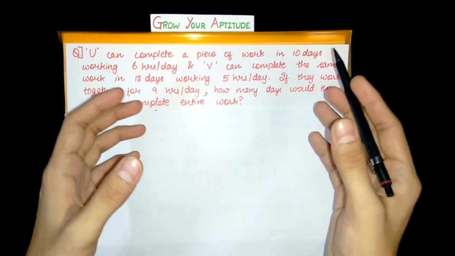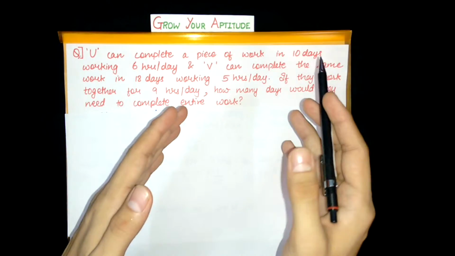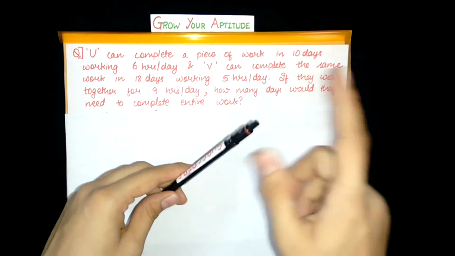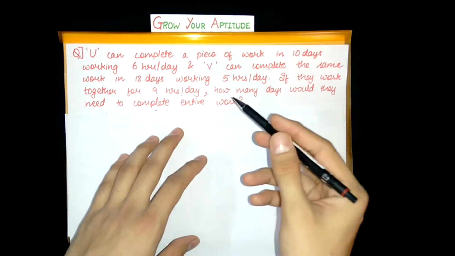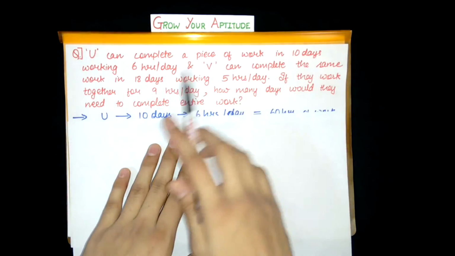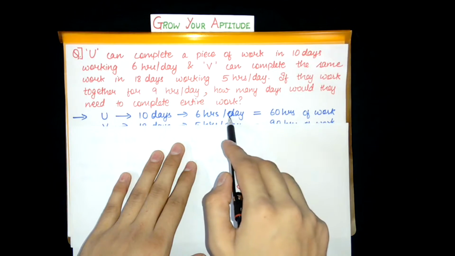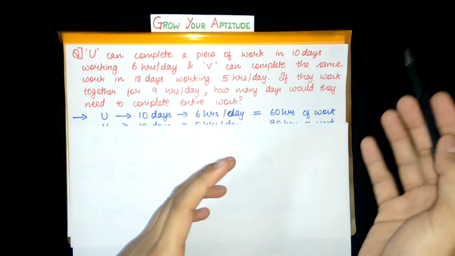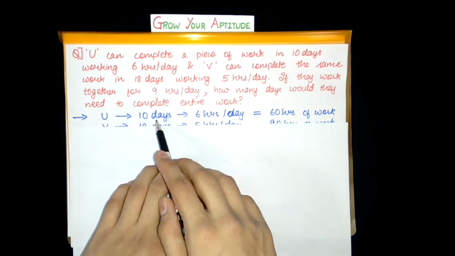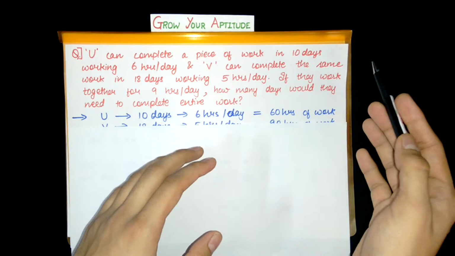So whenever such type of questions come, what we have to find out is what is the amount of work done by you and we in 1 hour. So first of all, you take a total of 10 into 6, because you can complete the work in 10 days working 6 hours a day. So the total number of hours taken by you to complete the work would be 10 into 6, that is 60 hours of work is done by you.